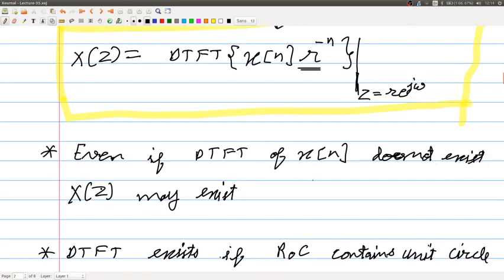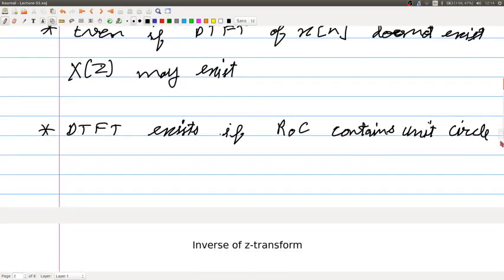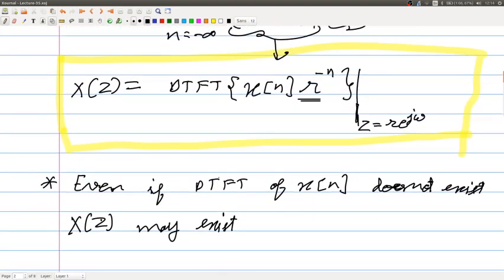Right. So it is possible that even if the DTFT does not exist for x[n], X(z) may exist for a suitable value of r. Note that I am saying that it may exist. It's not necessary that the Z transform would exist for all diverging signals.